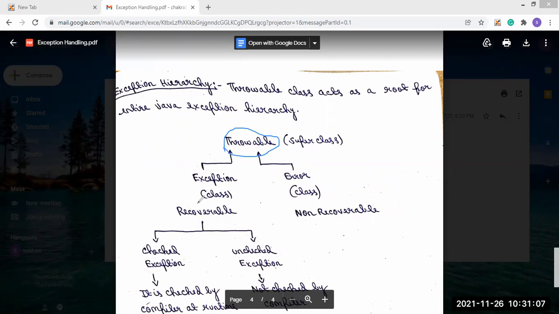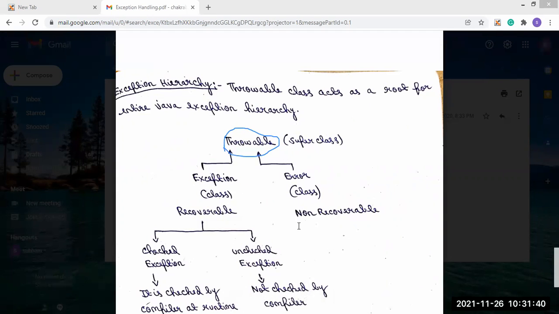And Exception is divided into two types, recoverable and non-recoverable. Here arithmetic exception and array out of bound exception can also be placed like this. These two inherit from the Exception class, and the Exception class inherits from the Throwable class. So this is our hierarchy, and this hierarchy should be maintained. That's why you have to keep in mind what the superclass is and what the parent class is.